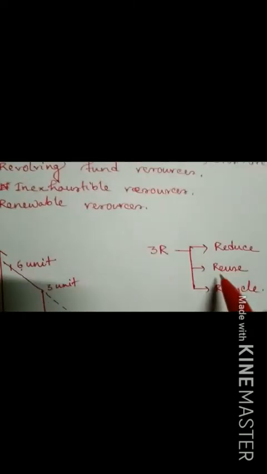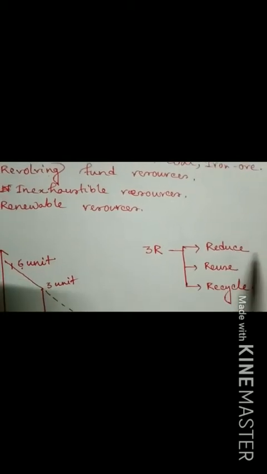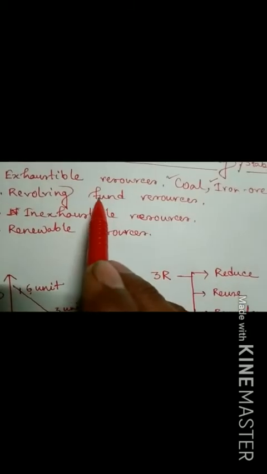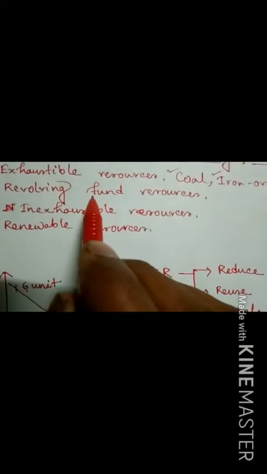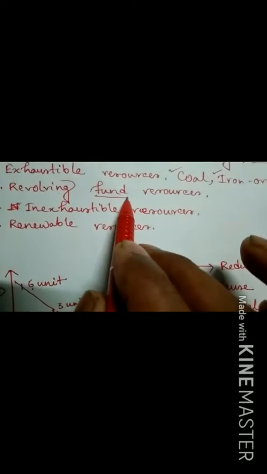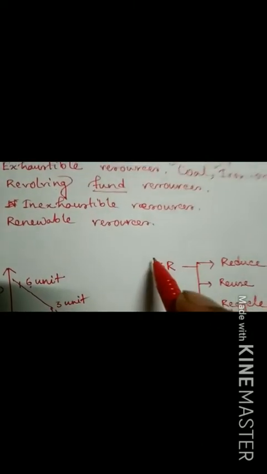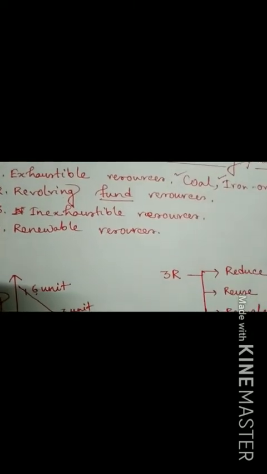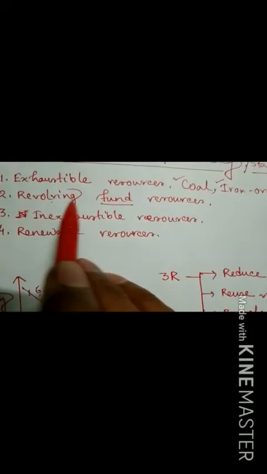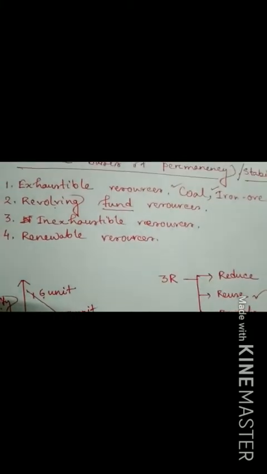So this concept is important here, that's why you can say revolving. Now actually the resources are fund in nature, that means they are limited in the world, they cannot be revived, but they can be revolved, they can be reused or recycled. That's why such kind of resources are called revolving fund resources.